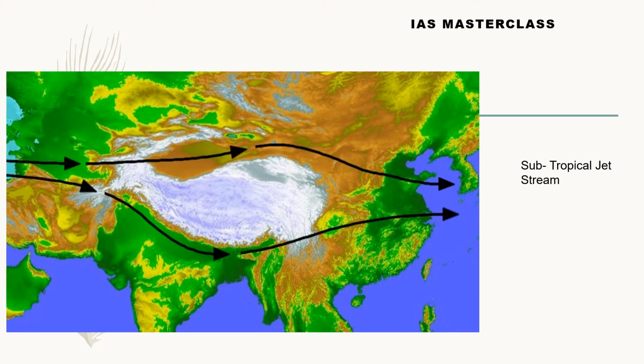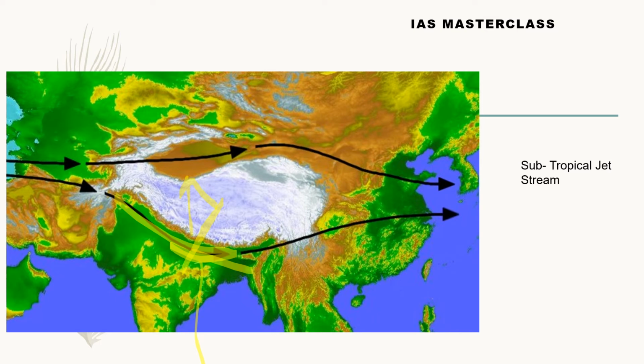What happens in summer? At the onset of summer, when the low pressure region extends from the equatorial region into the subtropical region, the southern branch of the subtropical jet stream starts to move northwards like this.